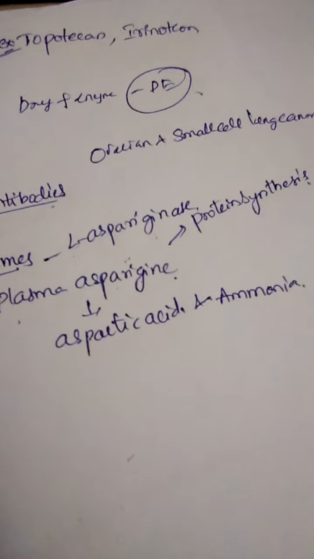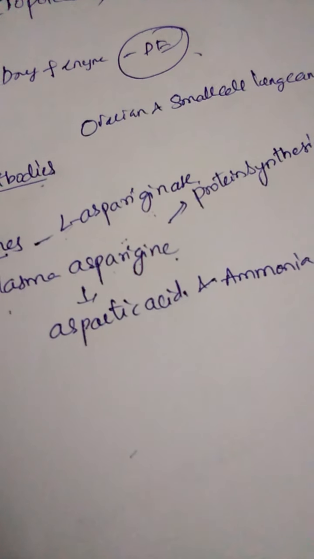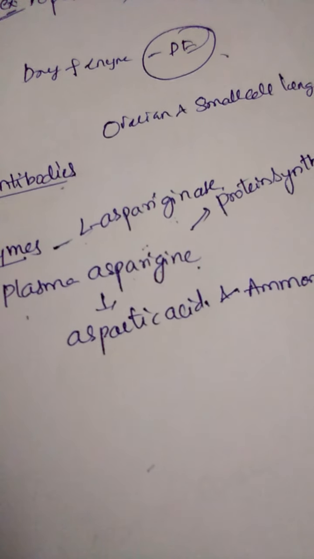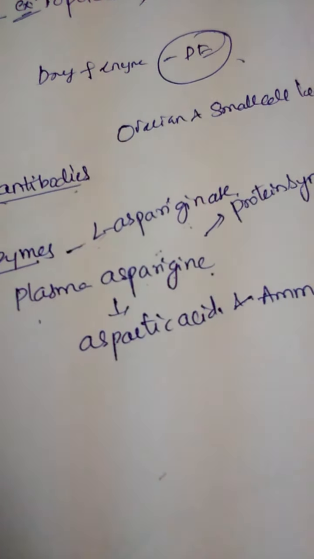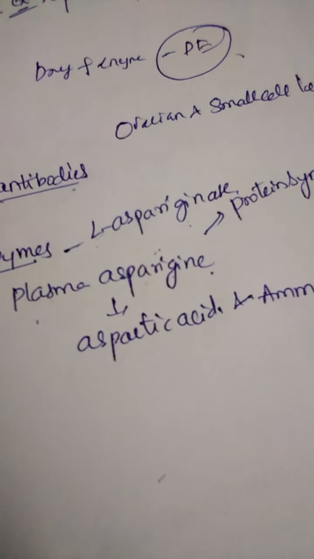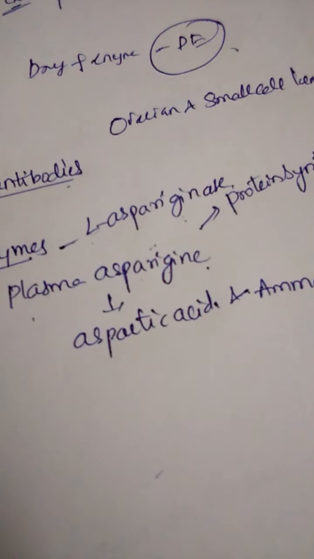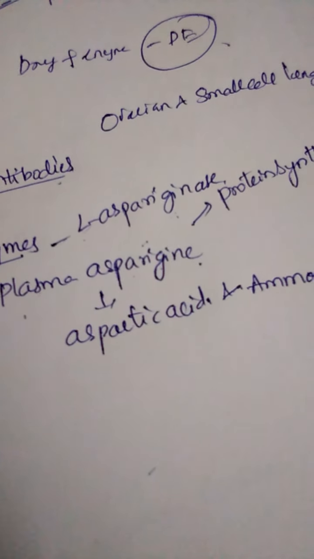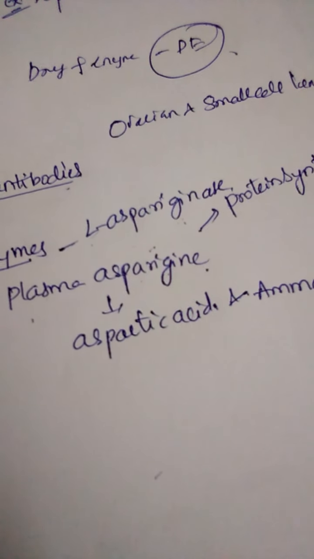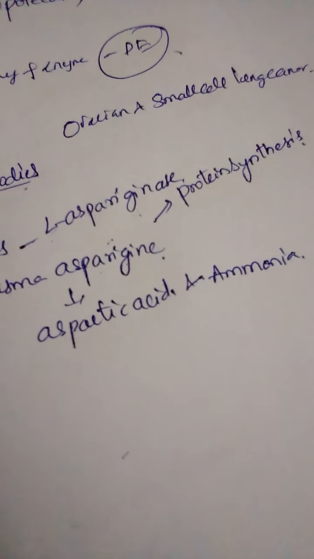Adverse reactions: mainly with L-asparaginase, hypersensitivity reactions may be seen, and also hyperglycemic condition and clotting effects may be seen. Coming to pharmacokinetics, it is easily soluble, given by oral administration, and nearly 80 to 90% binds to plasma protein. The main use of L-asparaginase is to treat acute lymphatic leukemia, mainly in children.